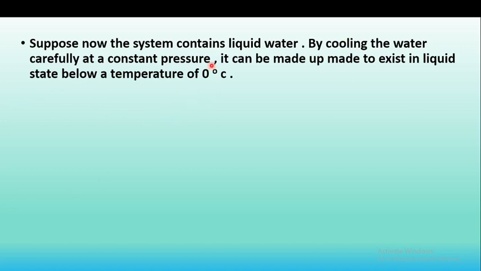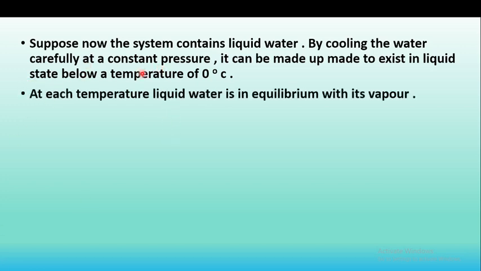Below 0 degrees Celsius the liquid state of water is maintained at constant pressure, and at each temperature the liquid water is in equilibrium with vapor.